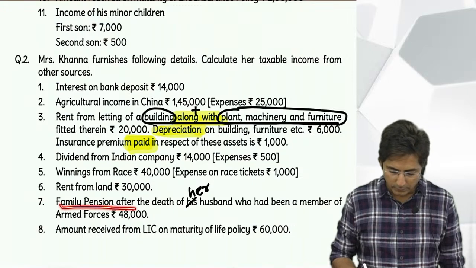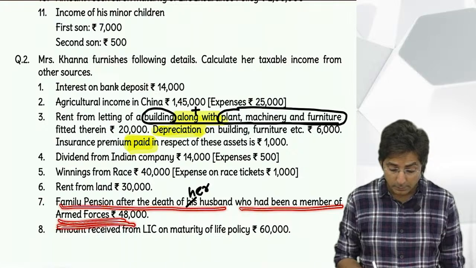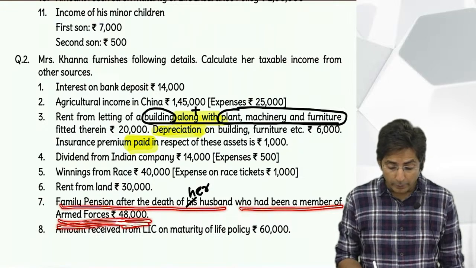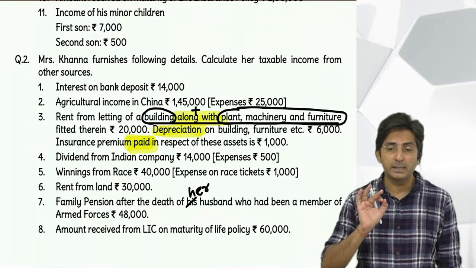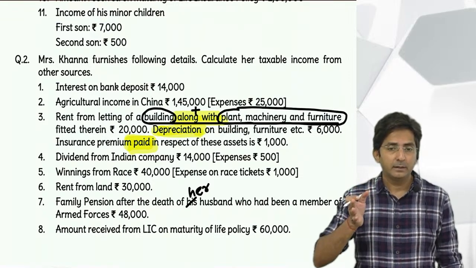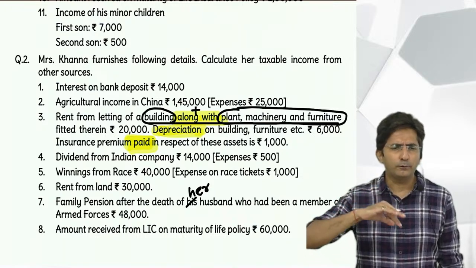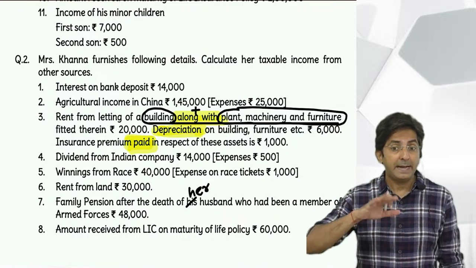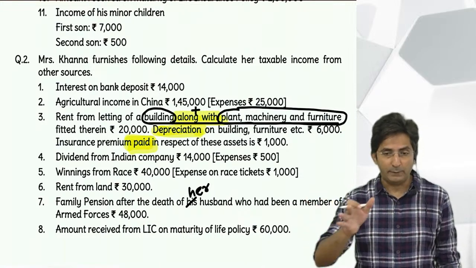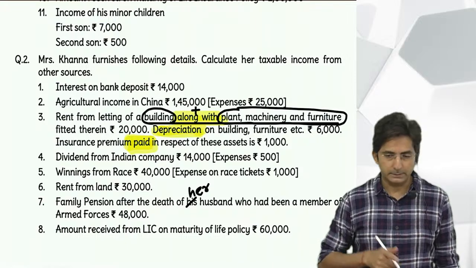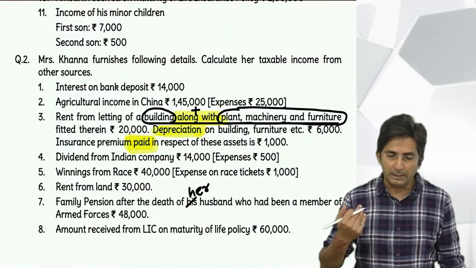After the death of her husband, who had been a member of the armed forces, the family getting pension, it is fully exempt under section 10(19). But today it gave you the formula 1/3 or 15,000. That formula you use when it is a normal employee dying and a family member getting pension. This is an army person, so it is completely exempt.